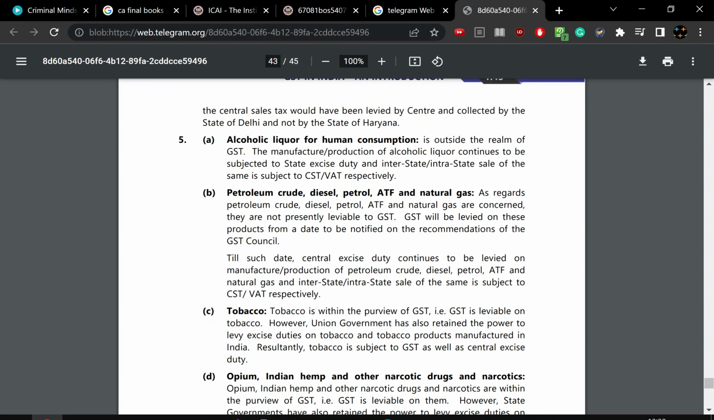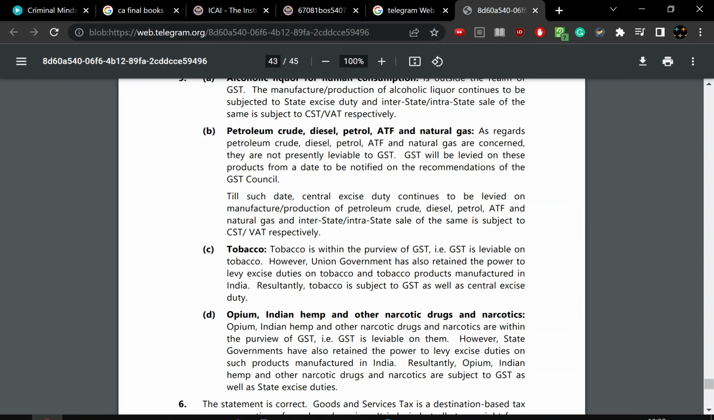The second thing is petroleum: crude oil, diesel, petrol, ATF, and natural gas. Petroleum is the same as alcohol. GST is not being levied on these products, as with alcohol, and it is recommended to the GST Council. Excise duty continues on the manufacture and production of petrol, diesel and natural gas, and intrastate sales are subject to CST and VAT respectively. There is no change.